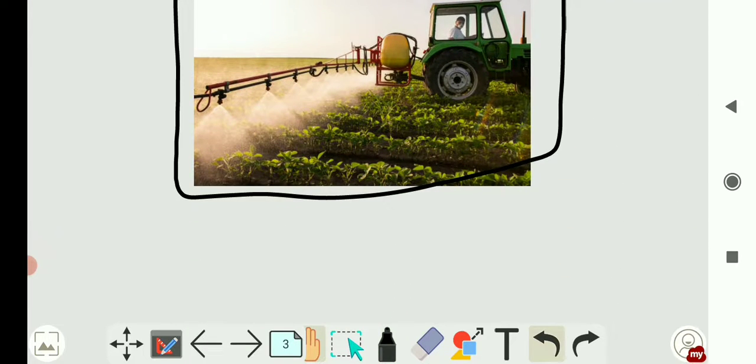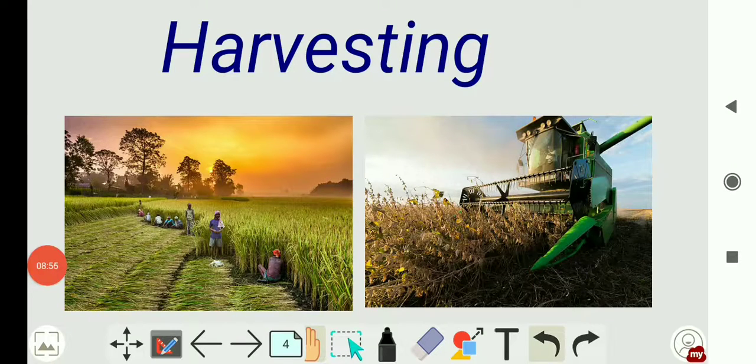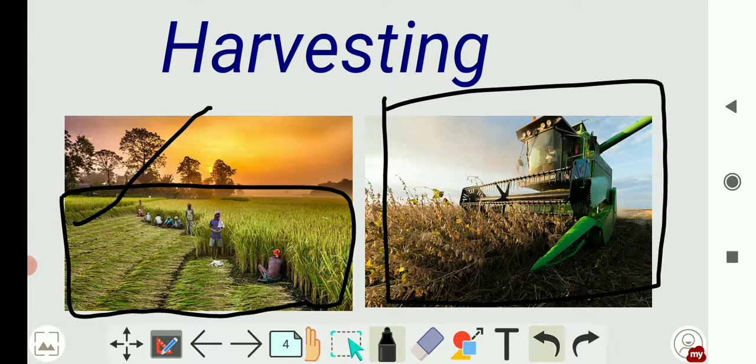Okay, then next coming to harvesting. So harvesting means when the crop is ready and it is cut and gathered. In the picture you can see here the crop is ready and they are gathering it. This was earlier. Now also in villages you can see people harvesting, and in big cities, in foreign cities, you can see this type of machines used to harvest the crops.